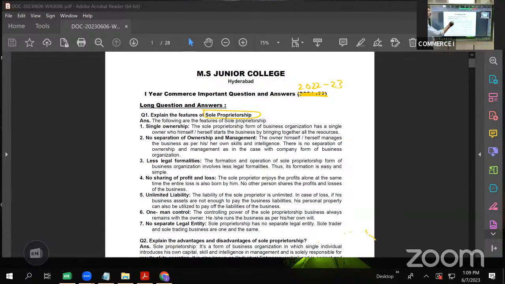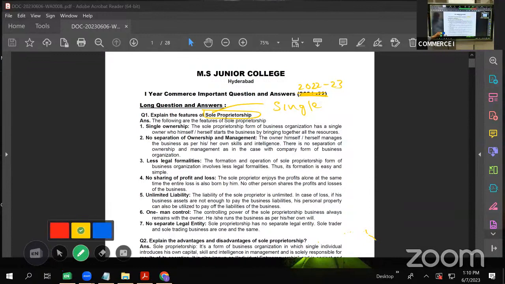When we talk about sole, what does the word sole mean? Sole means single. So sole proprietorship is a form of business organization where a single person owns the business, invests the amount, takes the risk, enjoys the profit and bears the losses. He does all the management activities, whether it is purchase, sale or attending the customer. All these activities are done by one single person. That form of business organization we call sole proprietorship. So let us see what its features are.